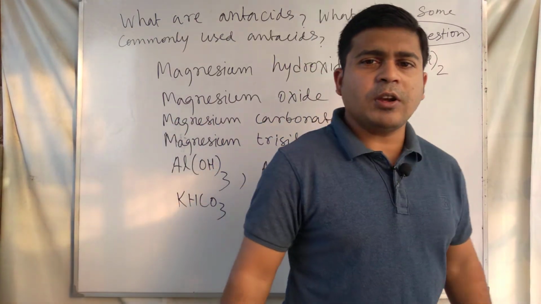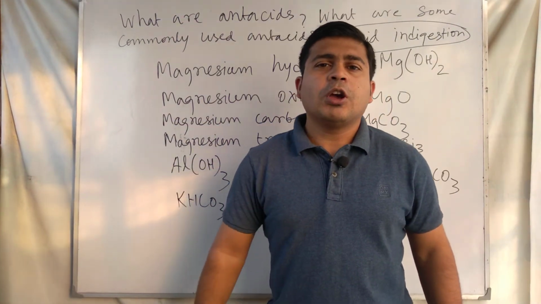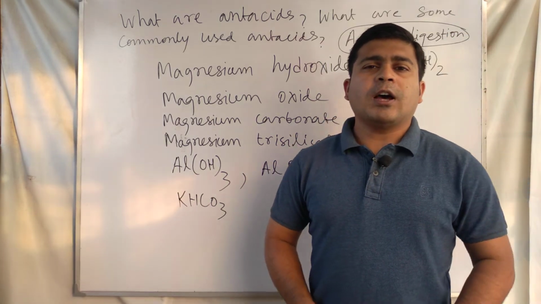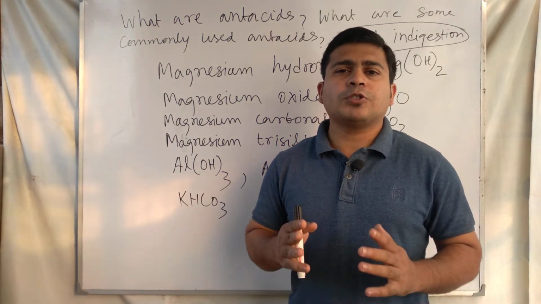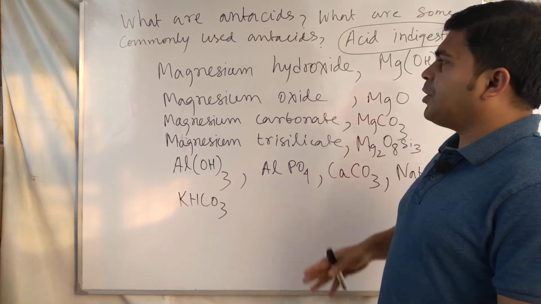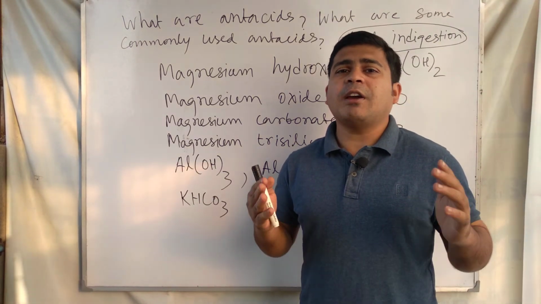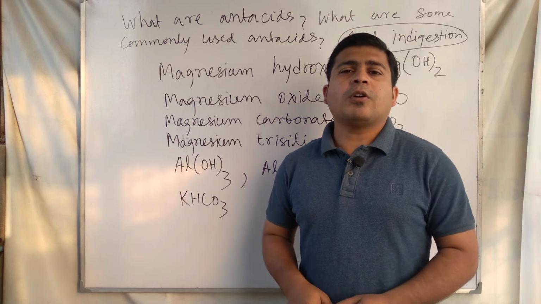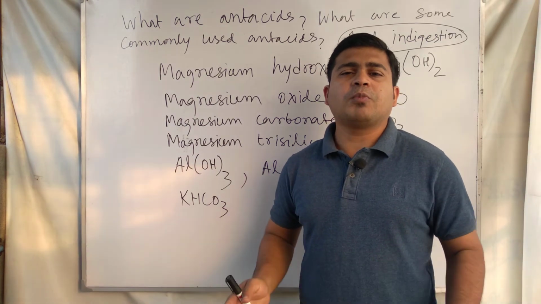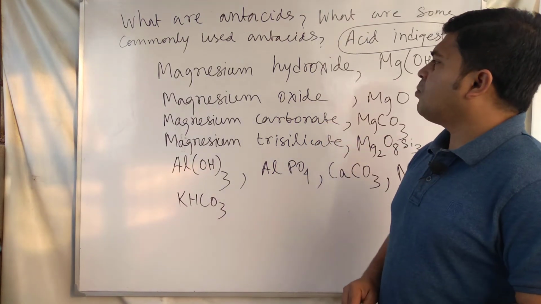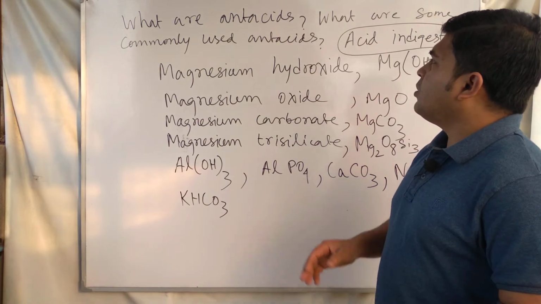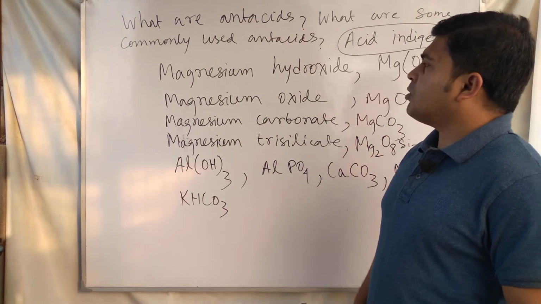These chemical compounds are used as antacids to treat the excess acid in our stomach for the acid indigestion problem.